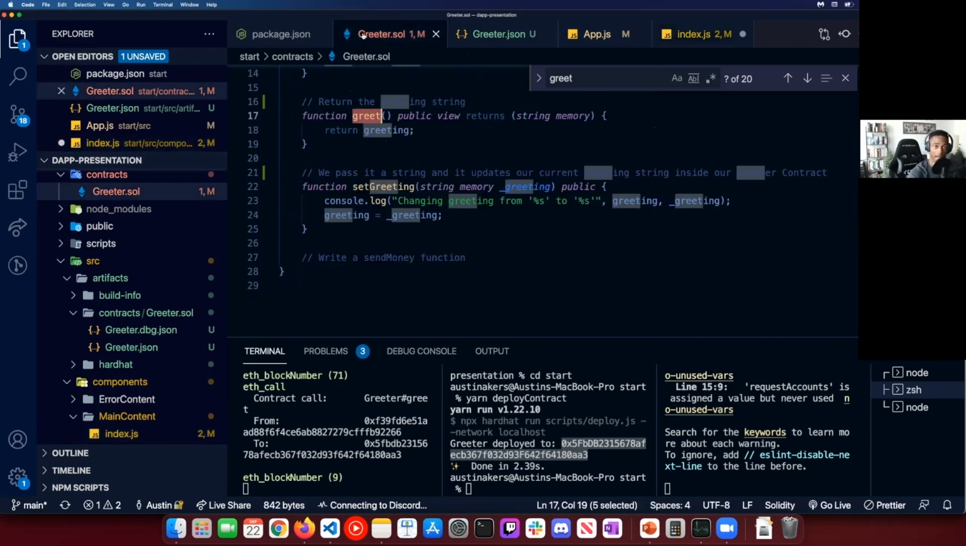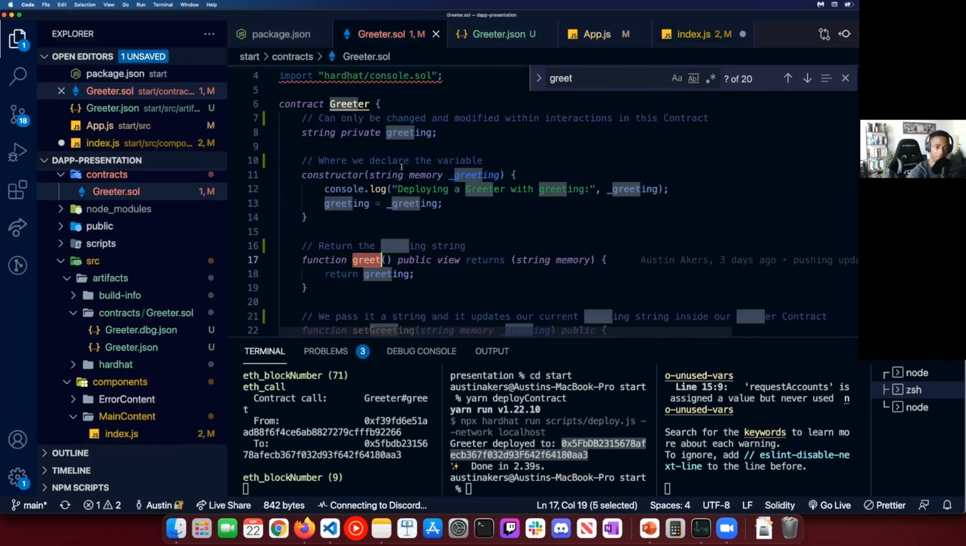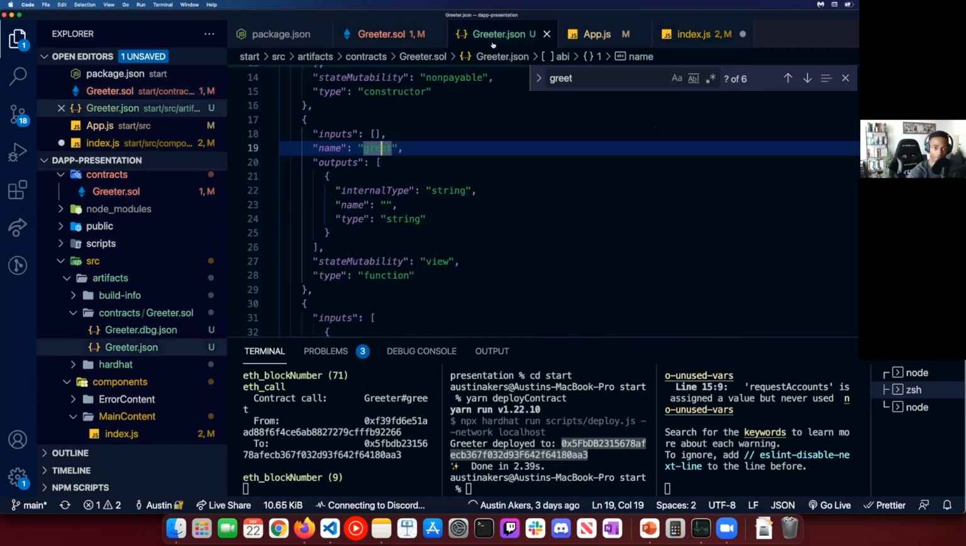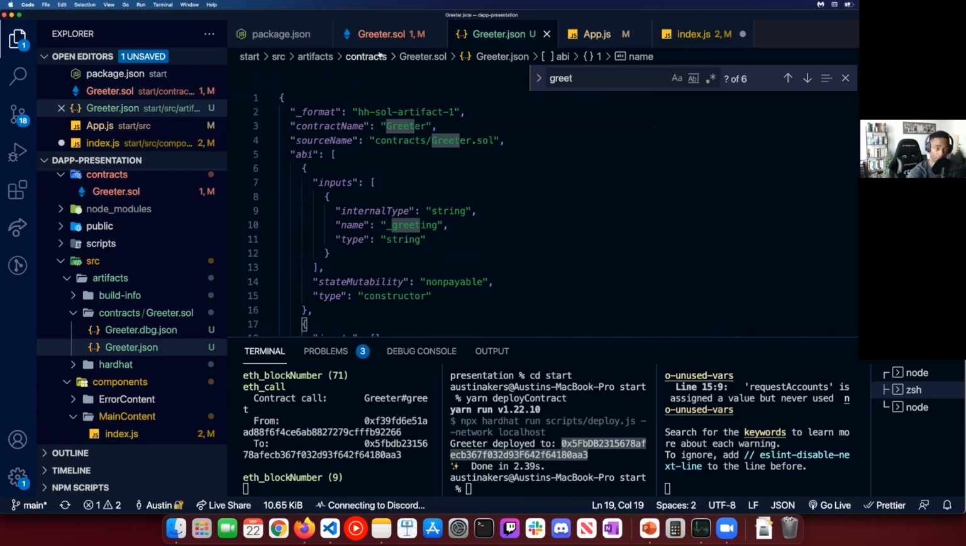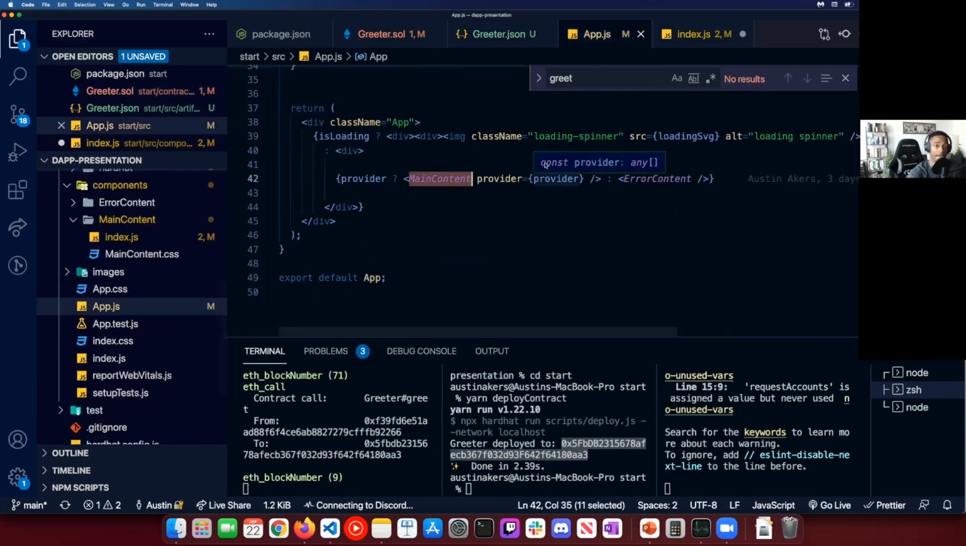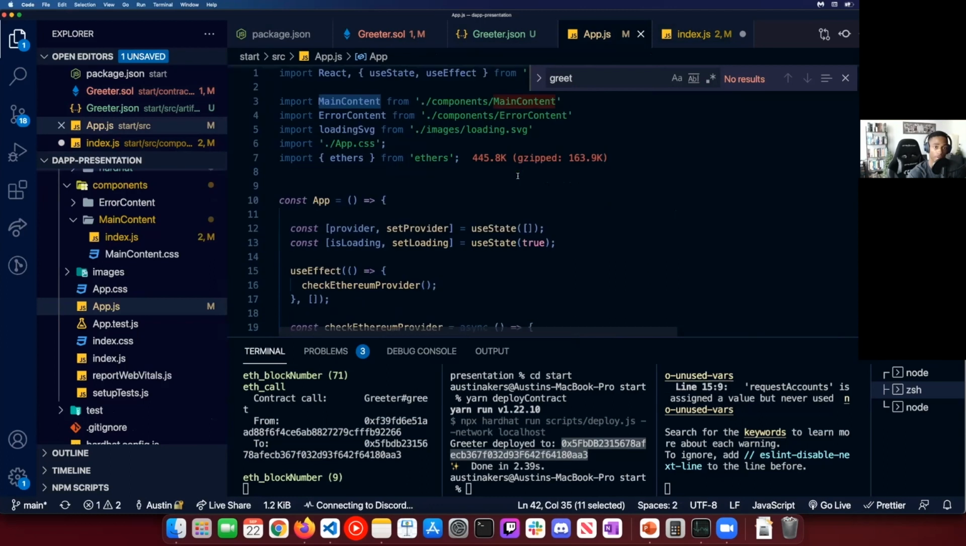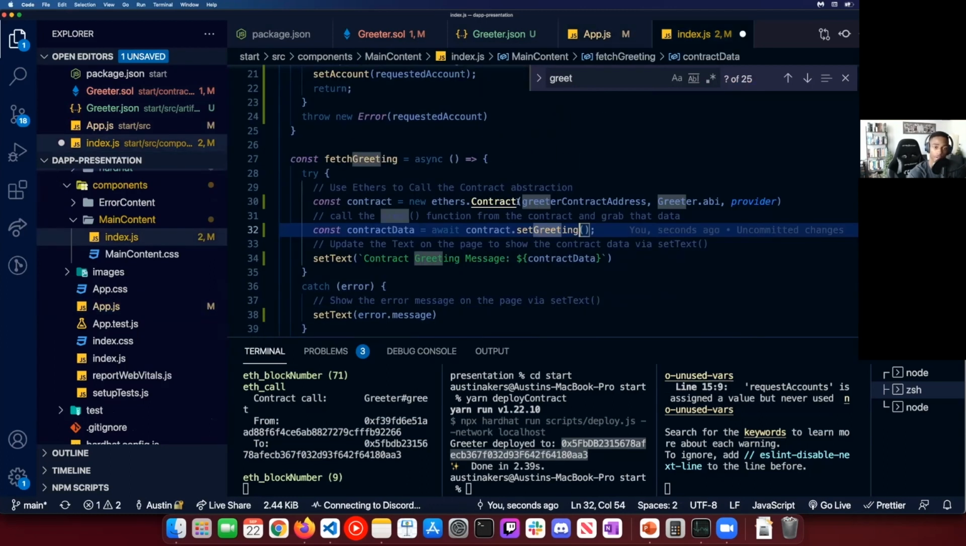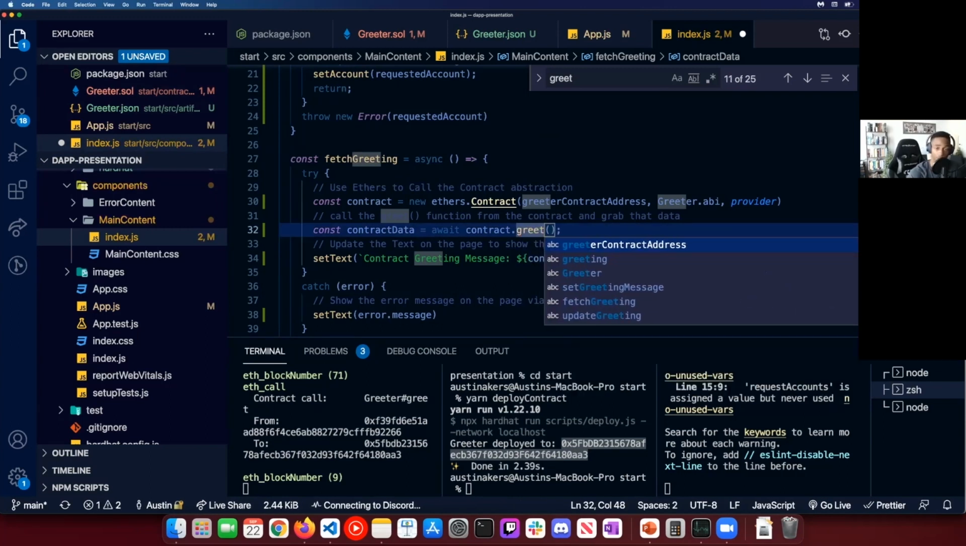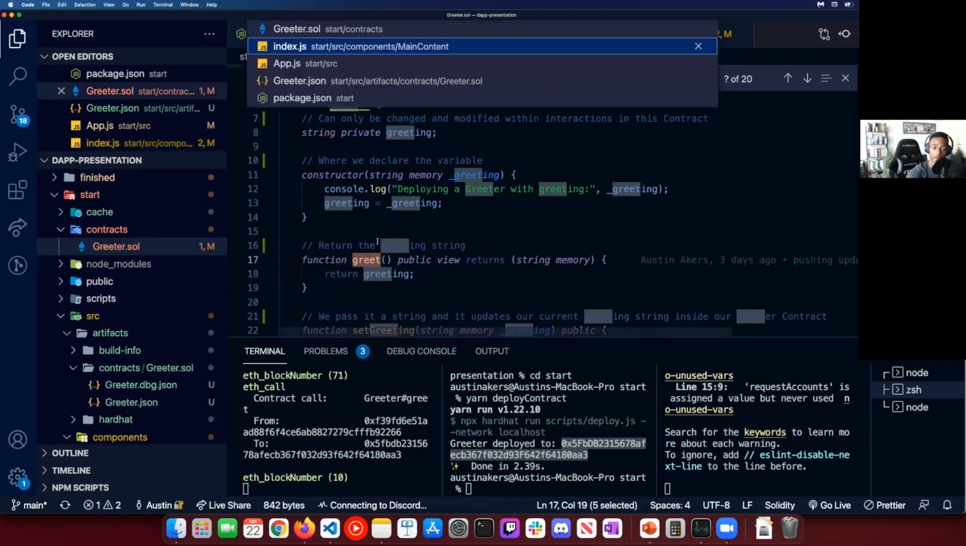Because again, it compiled all this. Once we compiled it, it created this interface, and this interface is what we're using to import and interact with our front end, essentially. Oh, there it is, within our front end. So inside that contract, we're calling the greet function, okay? So again, that's there.